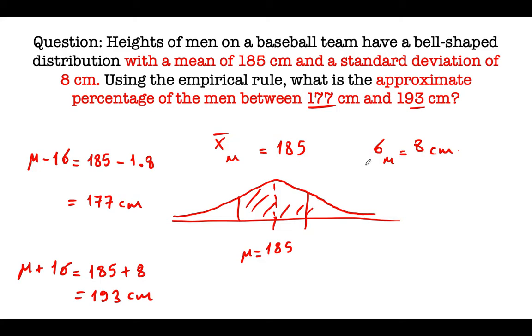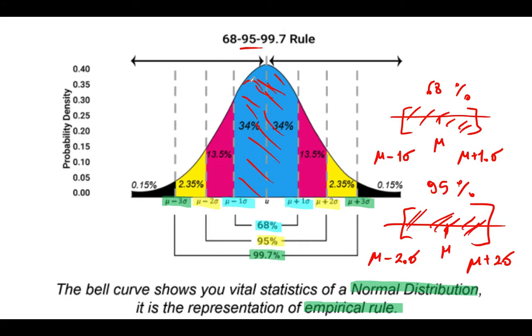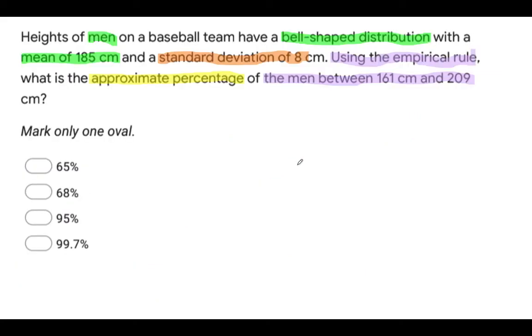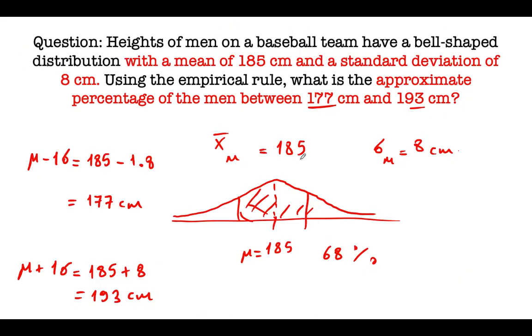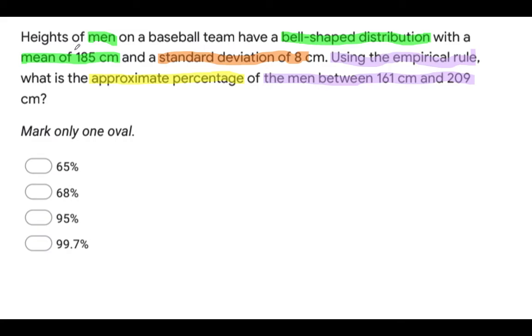So I can say that by using the empirical rule, the approximate percentage of the men between 177 and 193 centimeters will be 68% of the overall data. Since when we look here, mu plus or minus 1 sigma refers to 68% of the data.